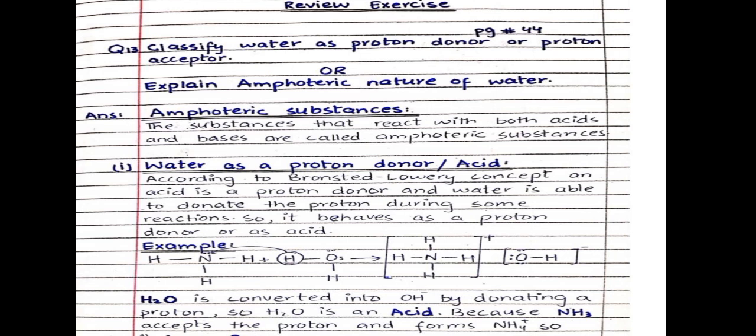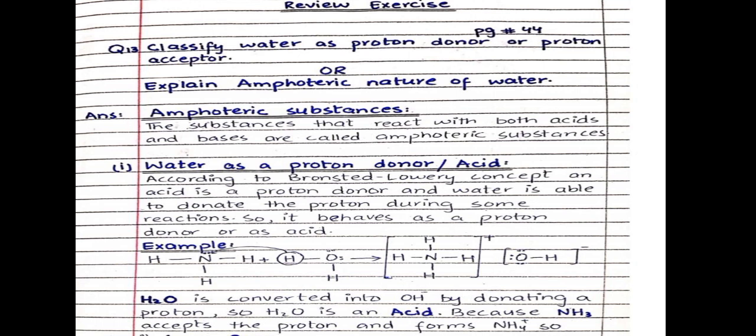Okay, students, see question number 13 that is given in the review exercise of this chapter. Classify water as a proton donor and proton acceptor, or explain amphoteric nature of water. First of all, in order to solve this question, we should put the heading amphoteric substance. The substance which reacts with both acids and bases is known as an amphoteric substance.